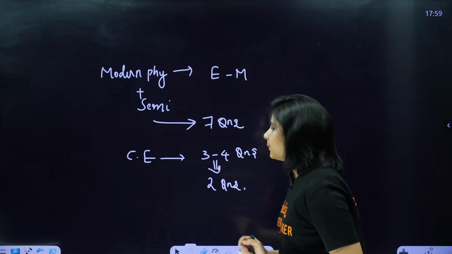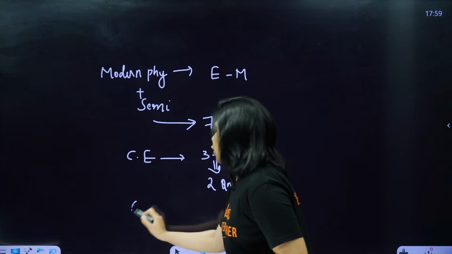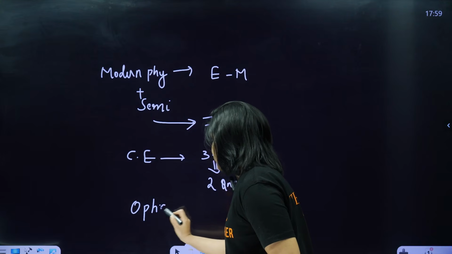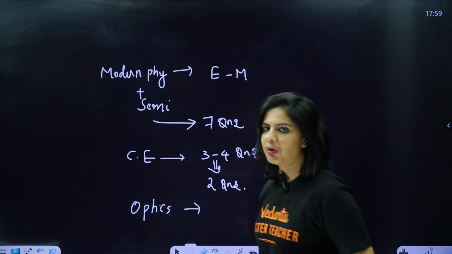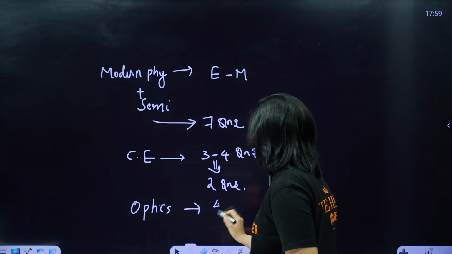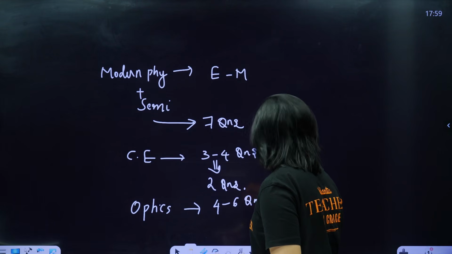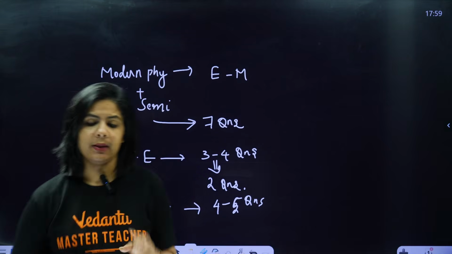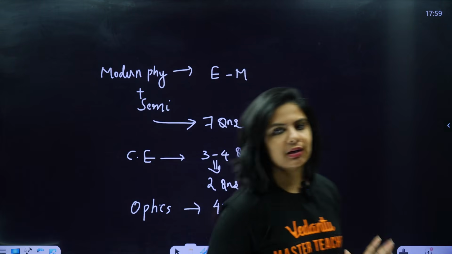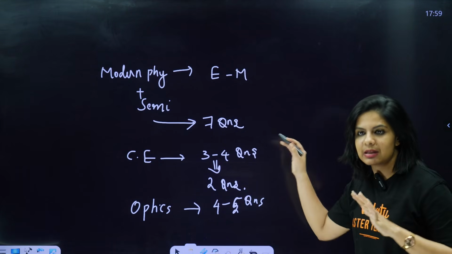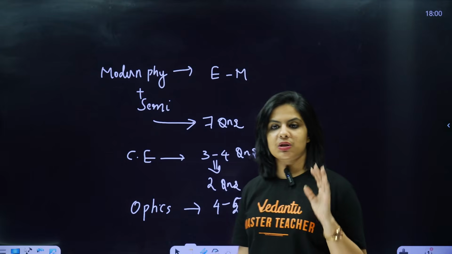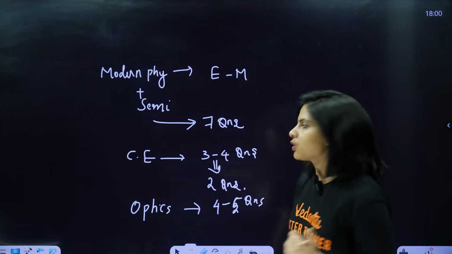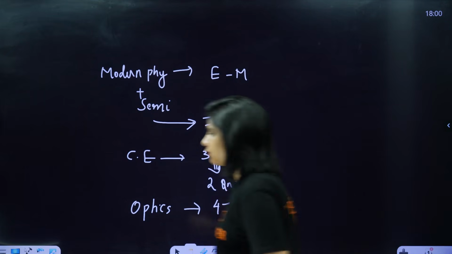And next is optics. In optics, ray optics and wave optics together, you can expect 4 to 5 questions, not even 6. In these as well, 2 questions are direct formula questions. If you know the formulas for these chapters, you can clearly solve them. So this is the first part.